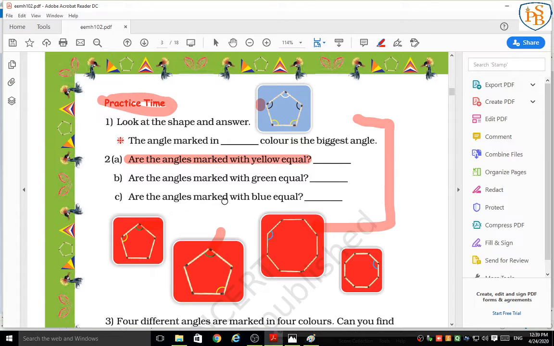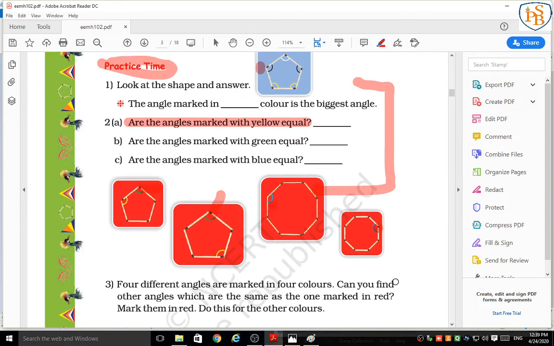Same. Are the angles marked with blue equal? See blue color angle. Here also we have a blue color, this and this. The shape is the same, but one shape is small in size and another is big in size. Correct? So the angles marked with blue, green and yellow are equal.